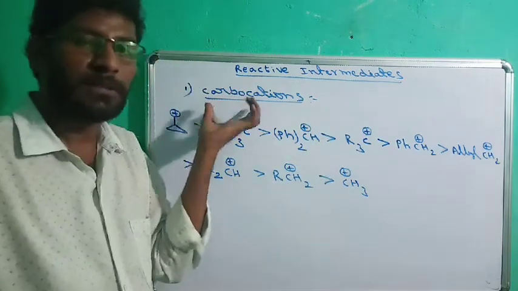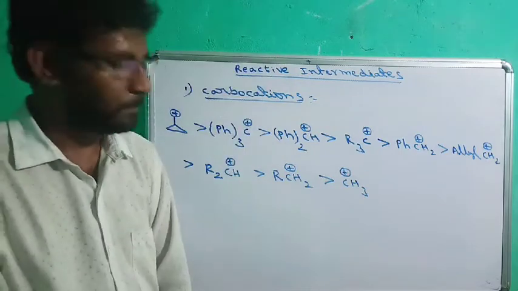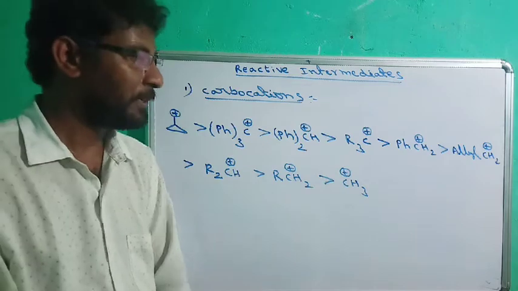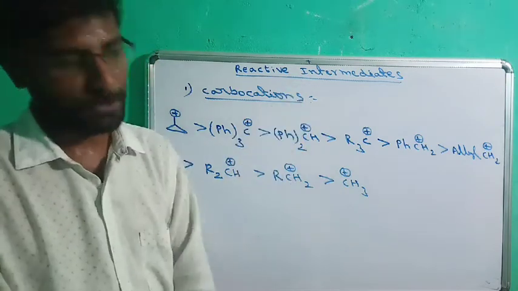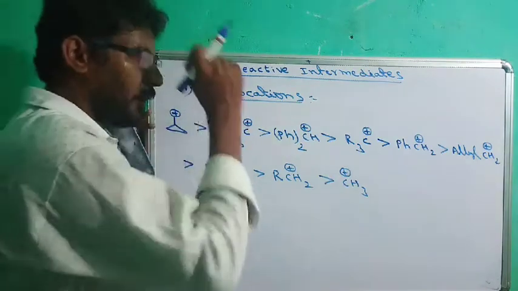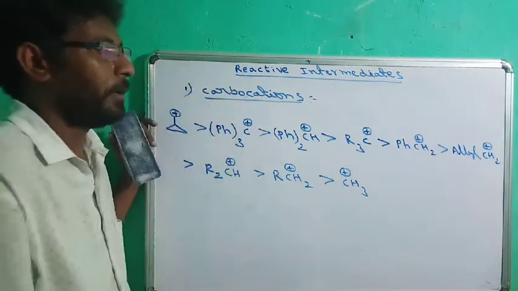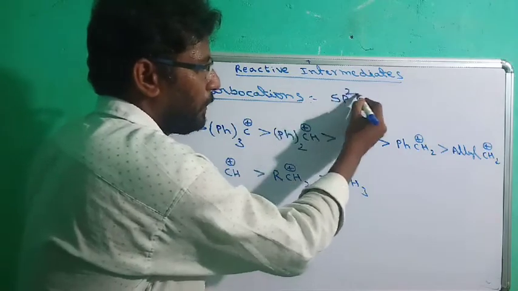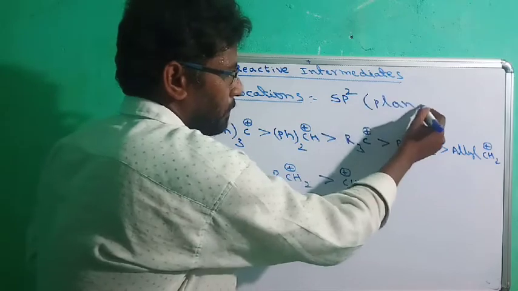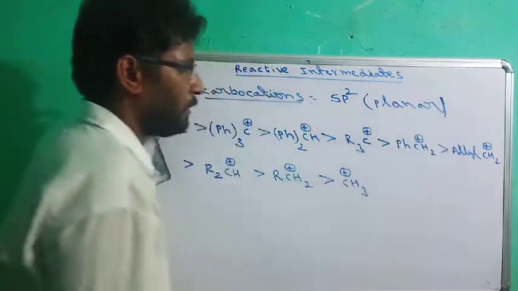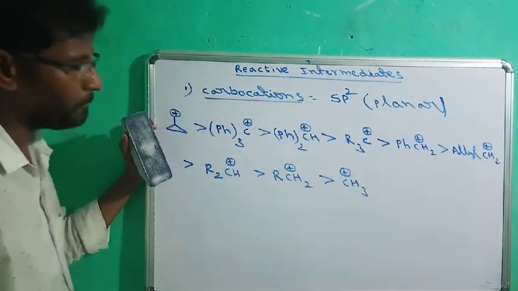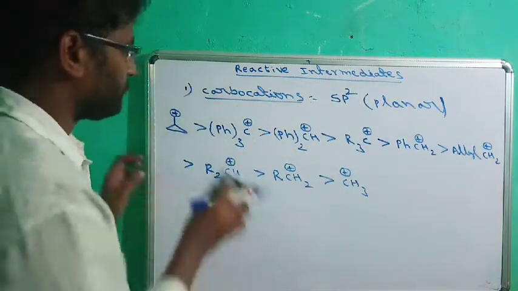So carbocations means carbon positive charge species. This can be stabilized by electron donating groups, since these are electron deficient compounds. At the same time, carbocations are sp2 hybridized compounds, and these exhibit planar shape. This is also most important. Carbocations are sp2 hybridized and exhibit planar geometry. So this is about carbocations.